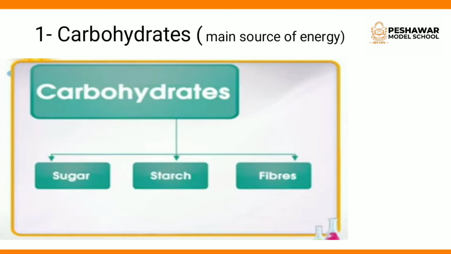Clear? So now we will study the sources of these forms of carbohydrate. Sugar is sweet in taste and it is found in fruits. Clear? Now the starch is found in rice and wheat, and it is insoluble in water. So it means that the sources of starch are rice and wheat, and it is not soluble in water.